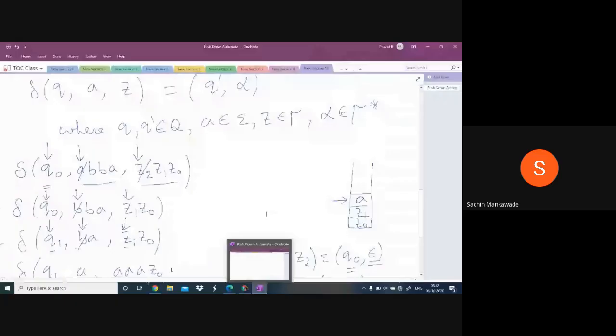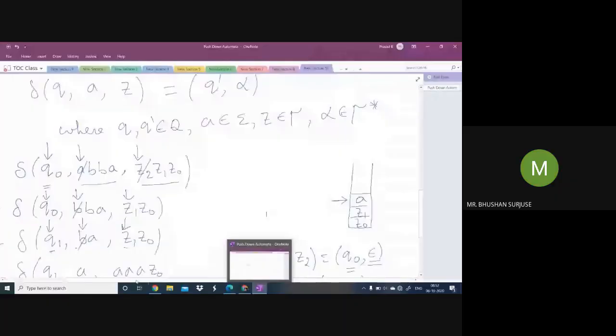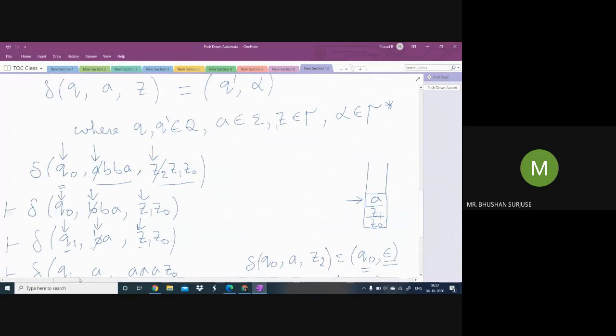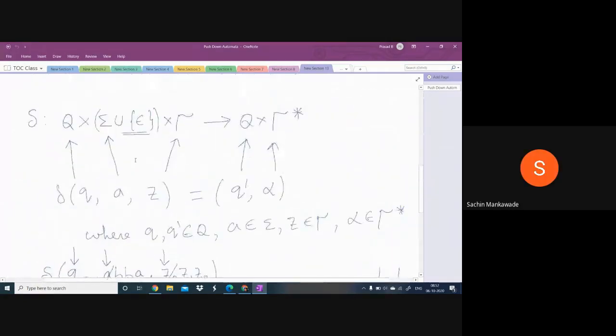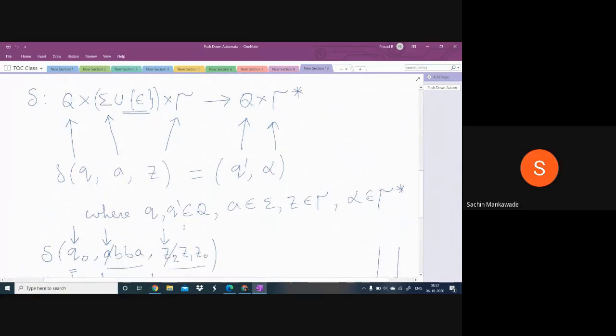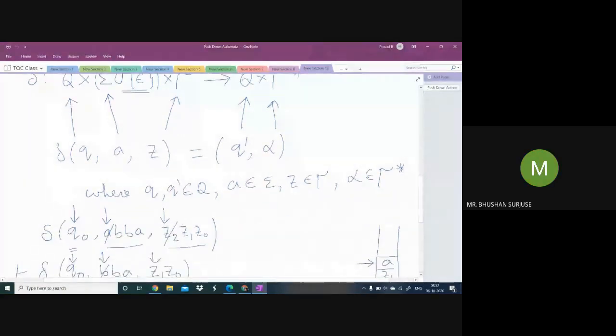Bhushan, yes, sir. So you have explained only the 7 tuple. What is the 7 tuple? No, I have dictated this one, sir.